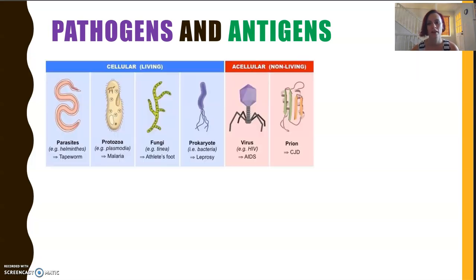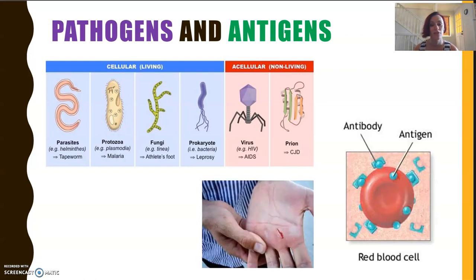All right, so we're going to use some really specific terms here. A pathogen is a microorganism that invades the body and causes the illness, right? Lots of different types of pathogens there. And an antigen is a foreign substance that invades the body, but actually it's the thing that triggers the immune system to work. So usually antigens are proteins on the outside of particular cells. We have antigens in our own cells so that if we have, say, an organ transplant, our body will actually attack foreign cells because that's not us.